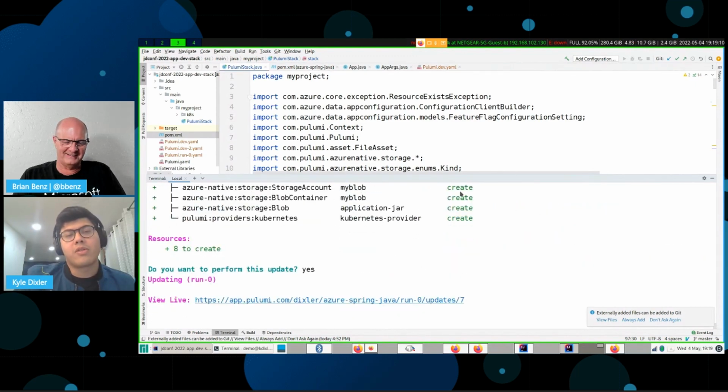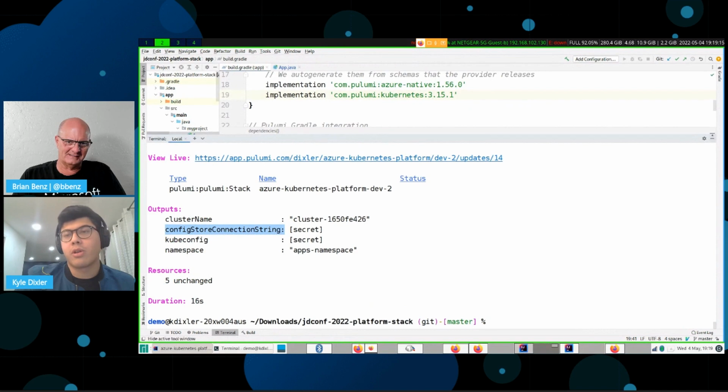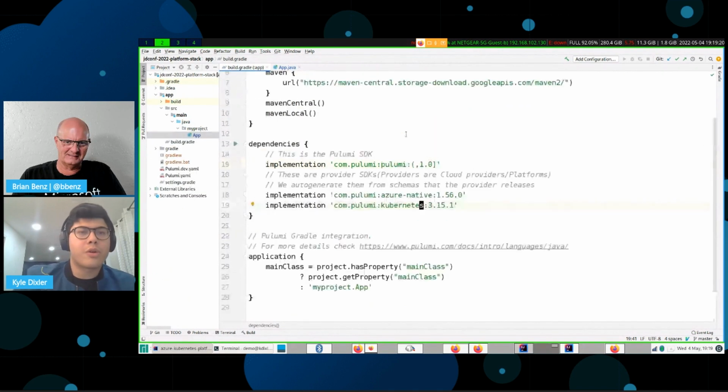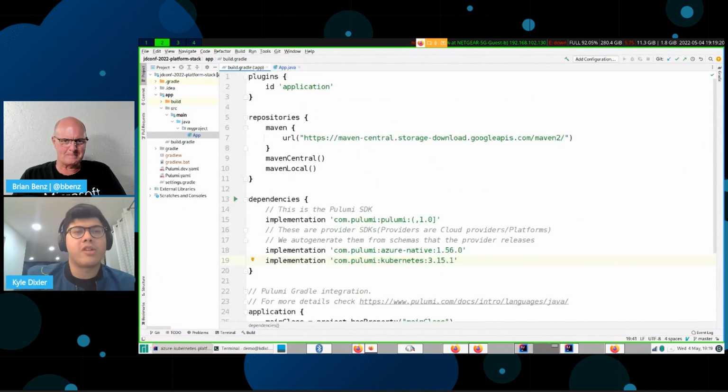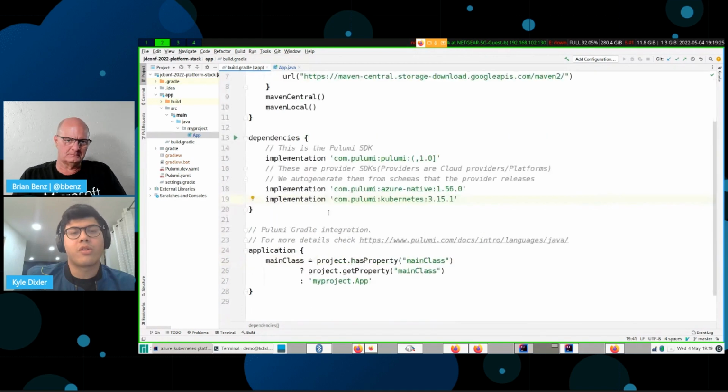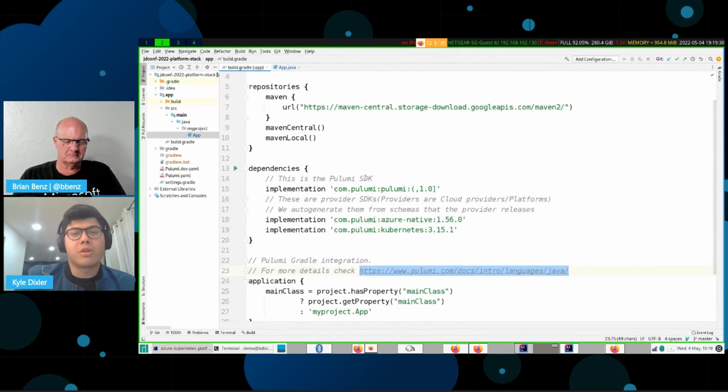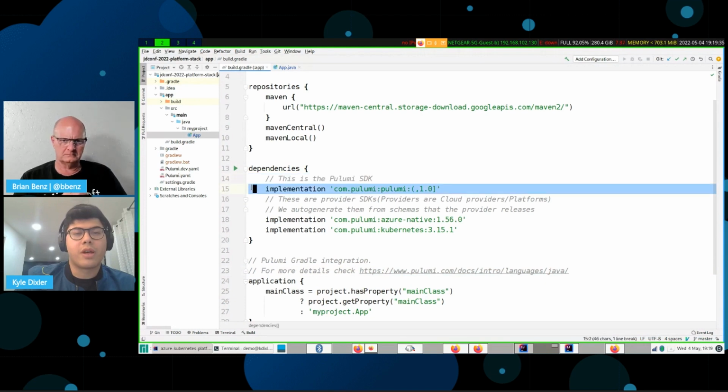And this can take a little bit of time because it has to download a bunch of resources on the cloud. So while it's doing that, I'm going to look at the code. First, we have the platform stack. As you can see, this is a build.gradle. We support integration with Gradle and Maven. For more details on how we do it, we've got the docs over here. And in order to use Pulumi, you need the Pulumi SDK. It's over here. It's pretty straightforward.